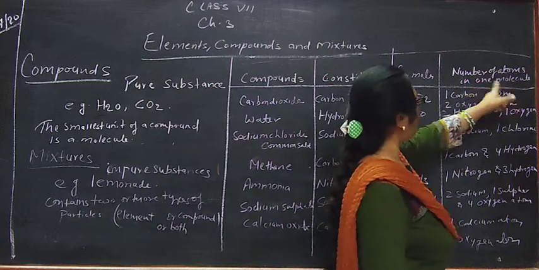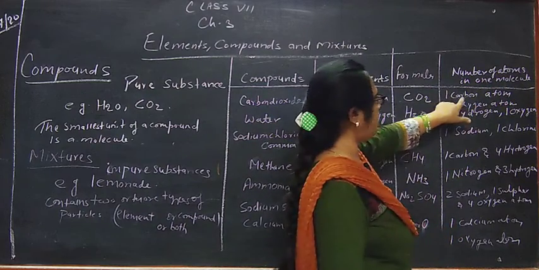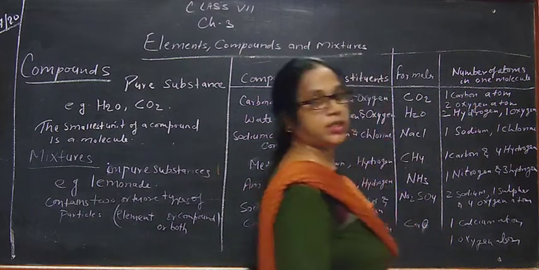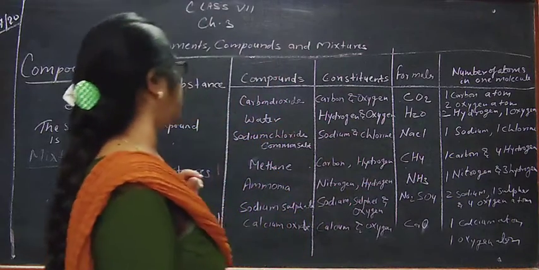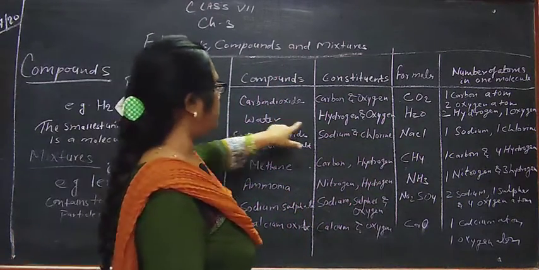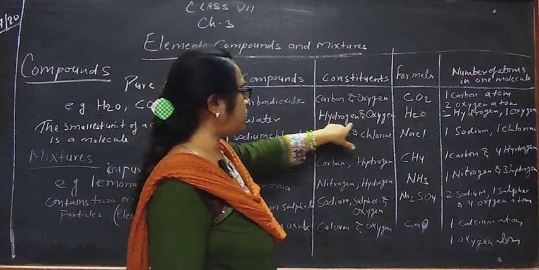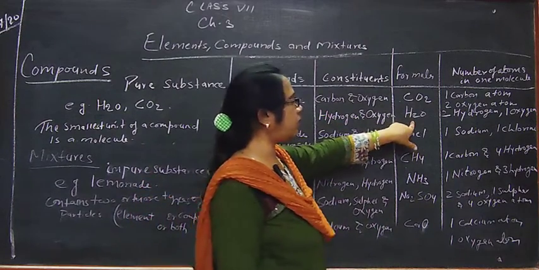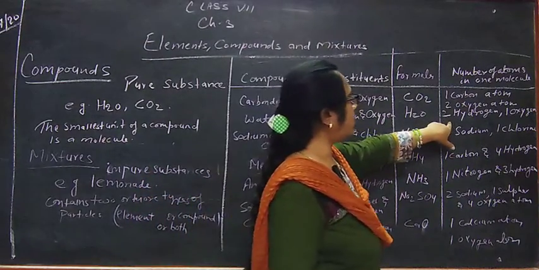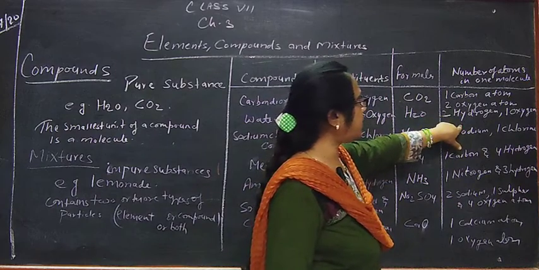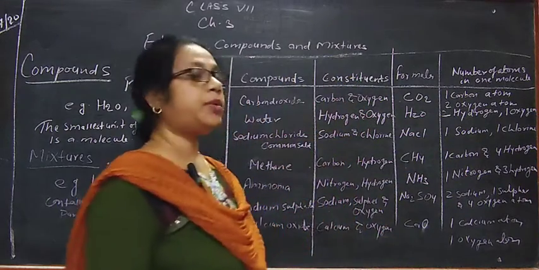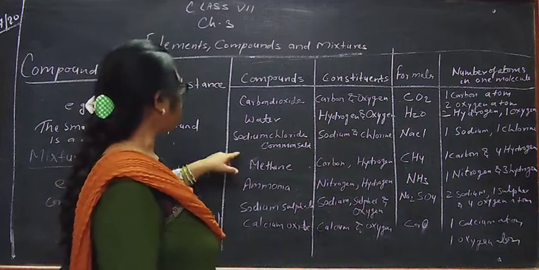The number of atoms in one molecule is 1 carbon atom and 2 oxygen atoms. In water, the constituents are hydrogen and oxygen and the formula is H2O, with 2 hydrogen atoms and 1 oxygen atom present in water.